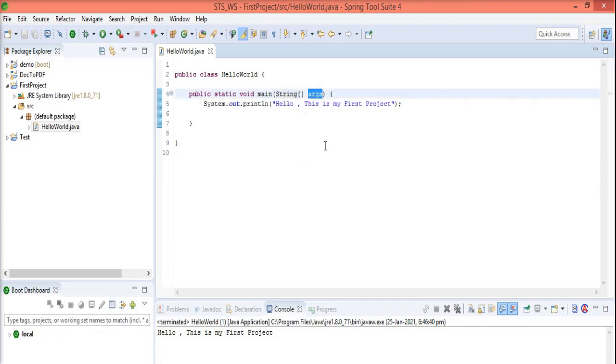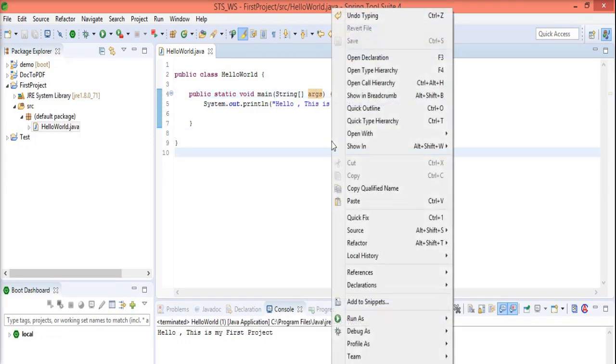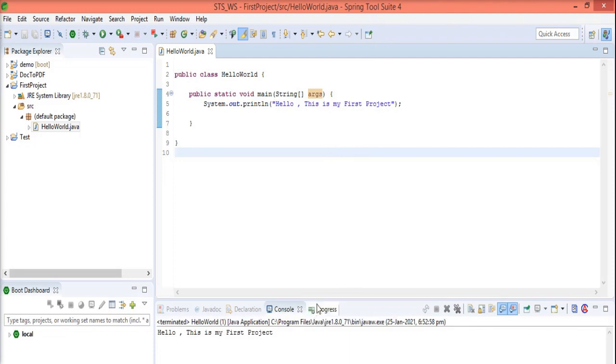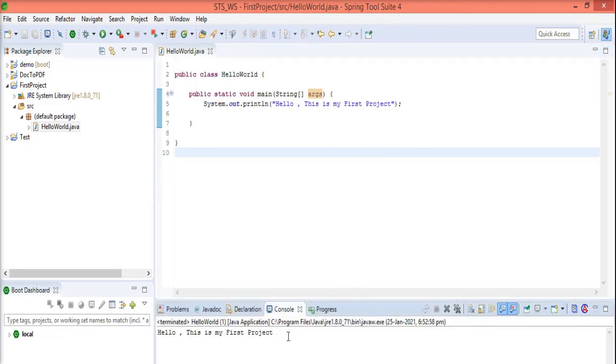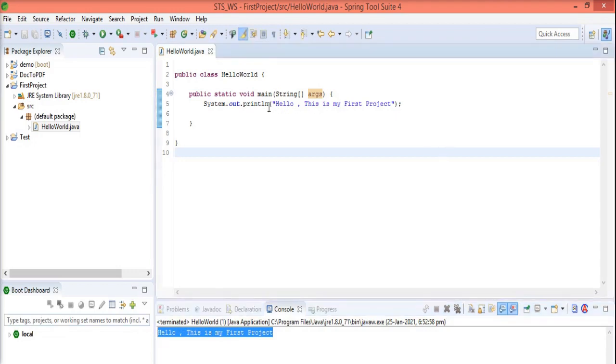I will explain in this video itself how I change the parameter here. Currently, whenever I right click and run as Java application, as I showed you in the last video, I am not changing anything and it simply gives the output written here.